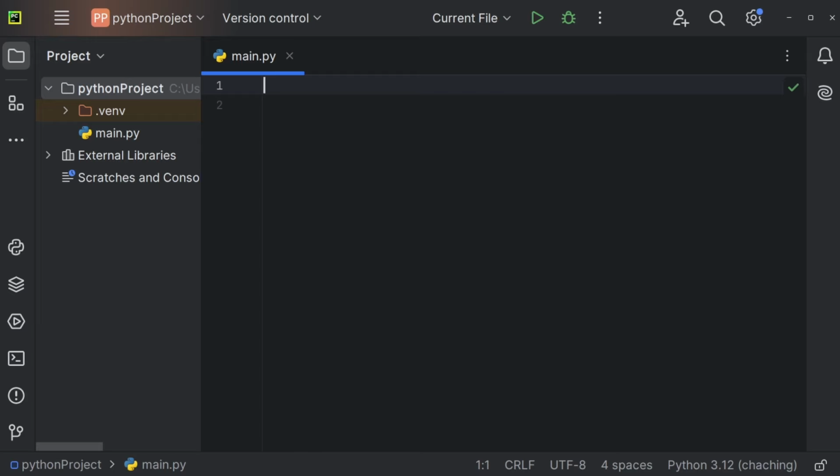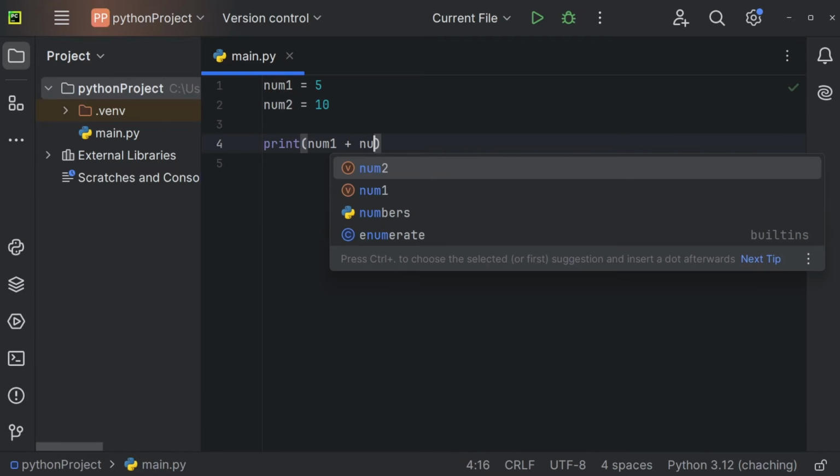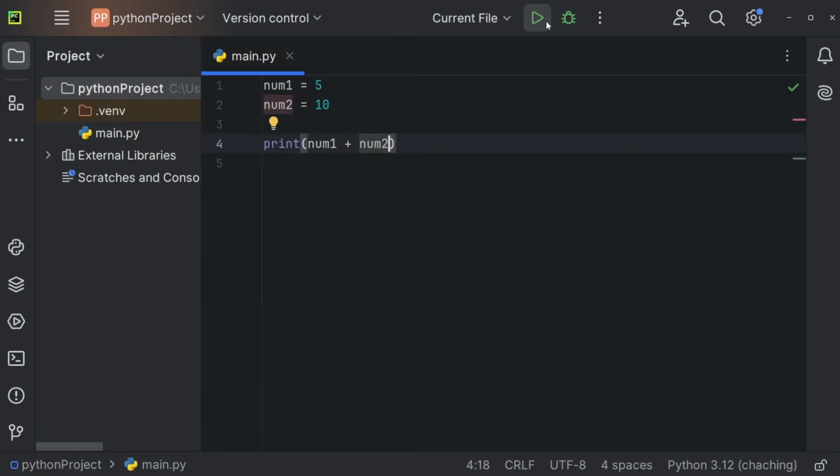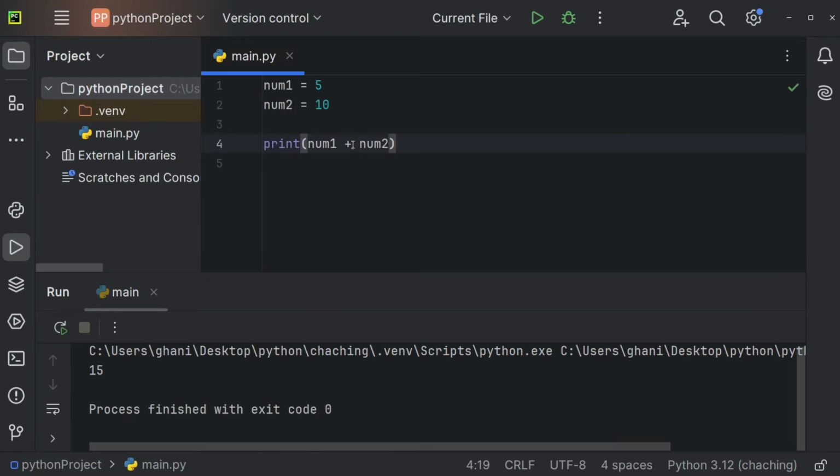Let's understand how to work with numbers in Python. Let's create a num1 that could be equal to 5 and a num2 that could be equal to 10. In Python, you can use all of the basic math operations. So you can print, for example, num1 plus num2. So addition is completely fine, and we will get 15. You can also subtract those numbers, so num1 minus num2, for example, and we will get minus 5. Multiplication works as well by using the asterisk, and we would get 50.